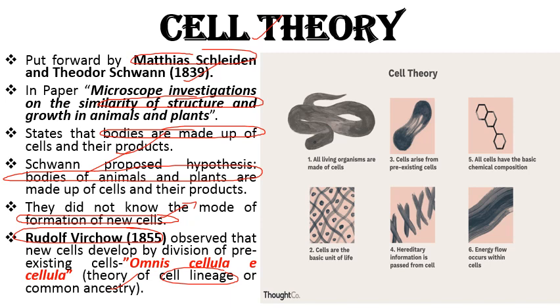So the postulates are: all living organisms are made up of cells. Cells are the basic structural and functional units of life. Cells arise from pre-existing cells, that is omnis cellula e cellula. Hereditary information is passed from cell to cell, and all cells have a basic, similar chemical composition, and energy flow occurs within the cell.